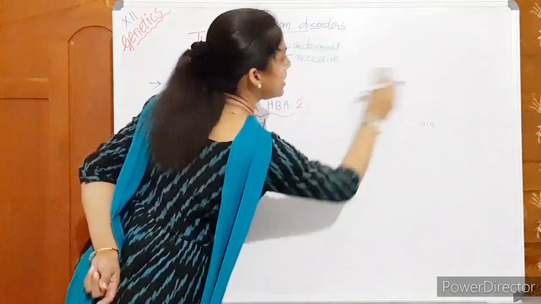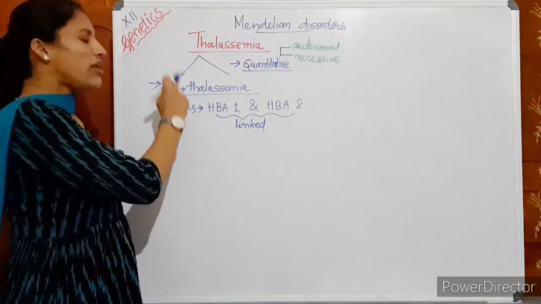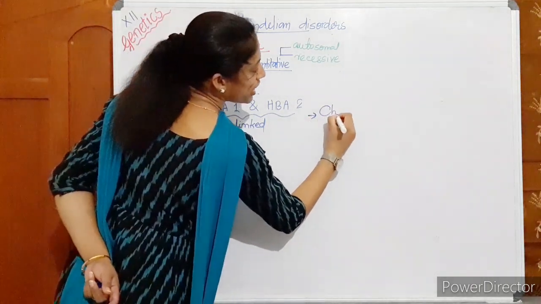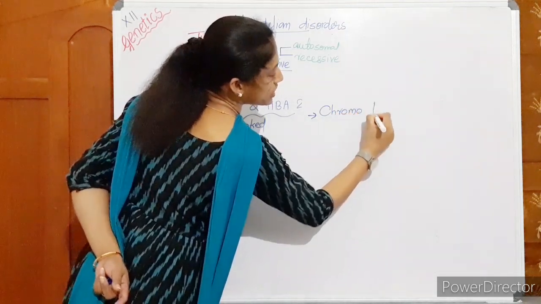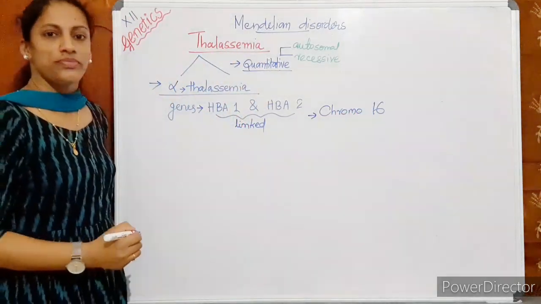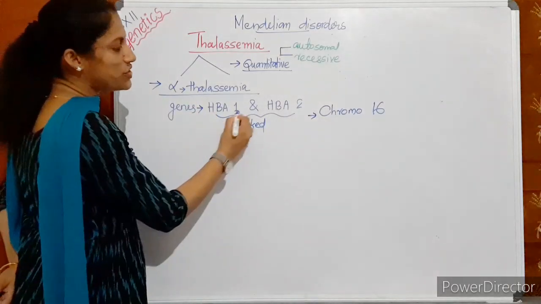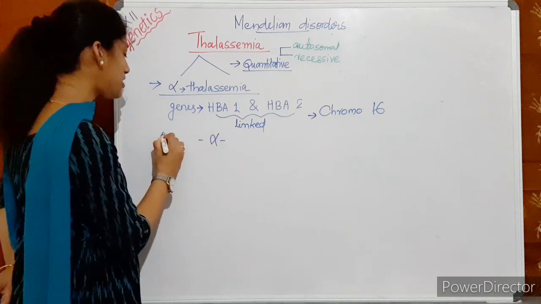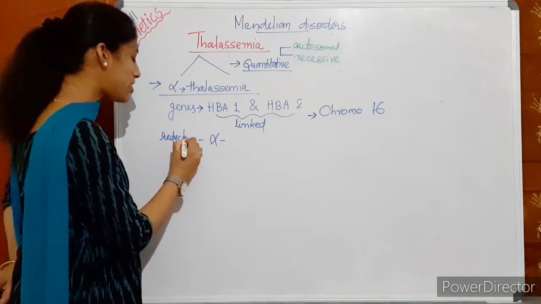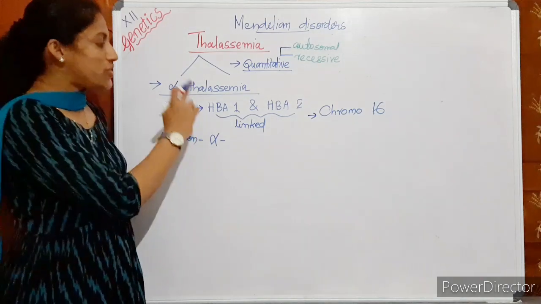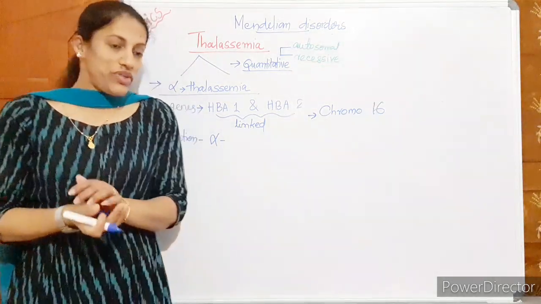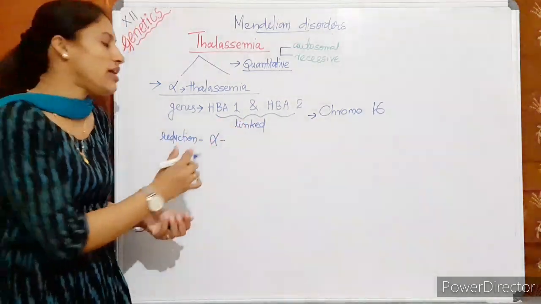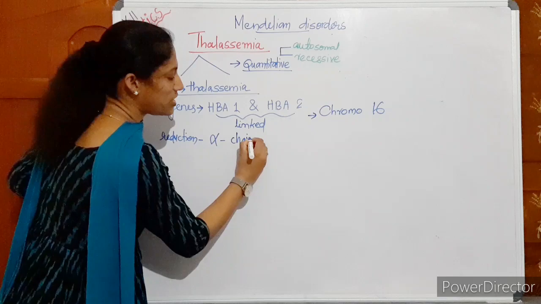Okay, there is not much detail required. Anyway, alpha thalassemia is due to mutation of these 2 genes, and these genes are located on chromosome 16. Okay, so what happens? If the genes are mutated, there will be reduction in the synthesis of alpha chains. Understand the result? When these genes undergo mutation, there is a reduction in the number of alpha chains.